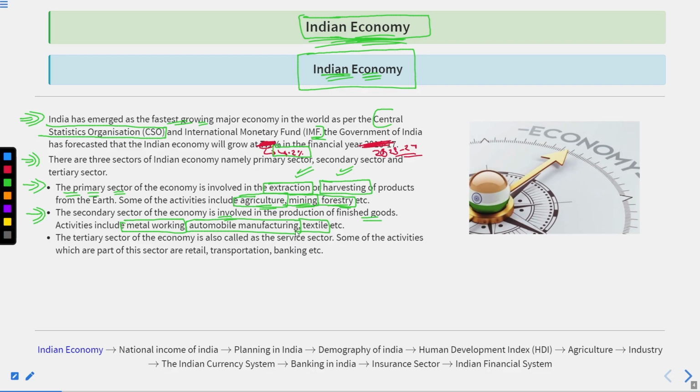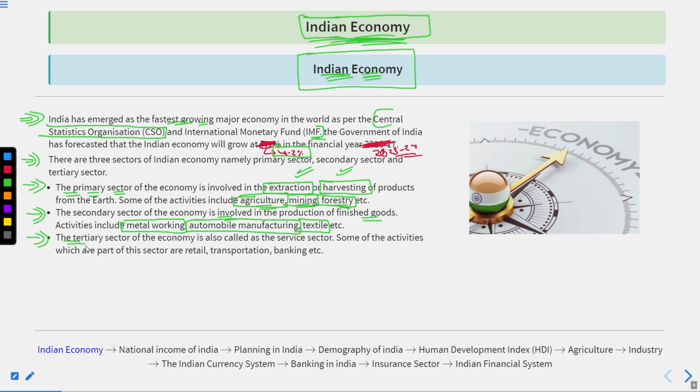When a good is produced in a factory and sent to the end consumer, and the person directly consumes it and does not sell it further, then the good is called a finished good. In intermediate goods, one unit manufactures the good and supplies it to another unit. That unit uses that good in its manufacture, then supplies it further. Both intermediate and finished goods are part of the secondary sector; it is not always only one type.